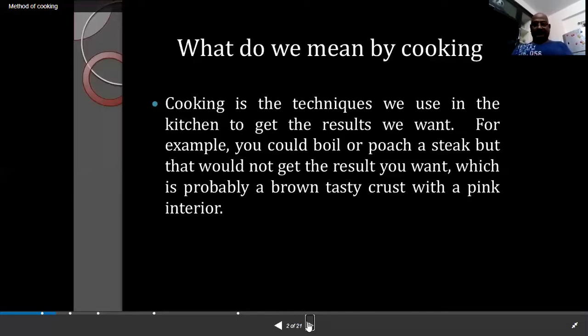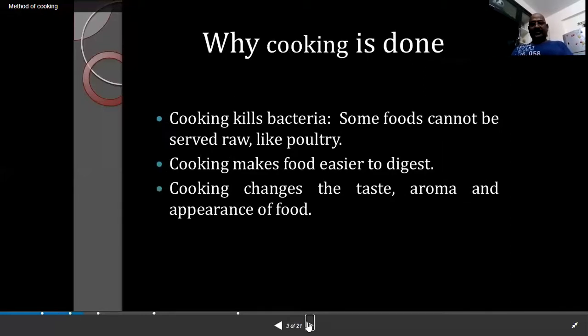Apart from that, there are different types of cooking methods. Cooking kills bacteria. That is another advantage of cooking food.